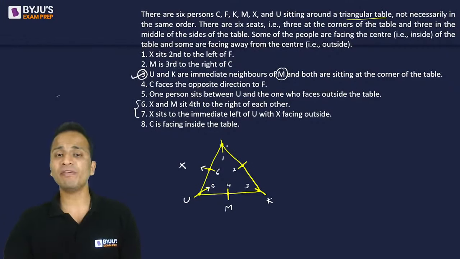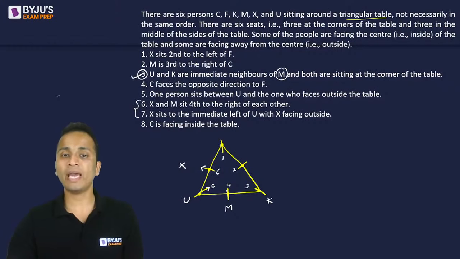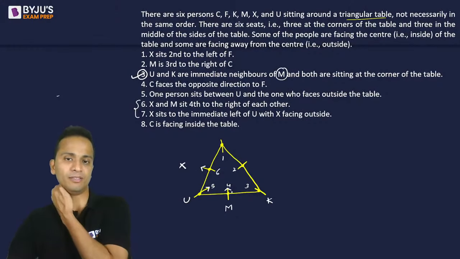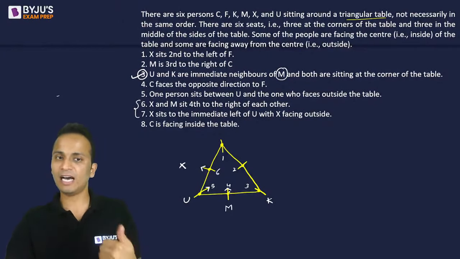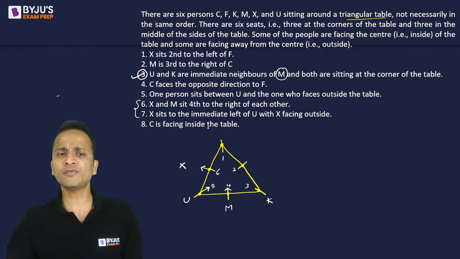X के right में fourth chair पे 1, 2, 3, 4 M is sitting and M के right में fourth chair पे X होना चाहिए. So M in that case should also face inside the table. Now 4 people are fixed. Clear? आगे चलते हैं.